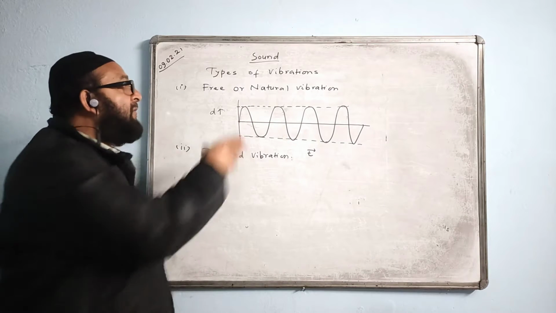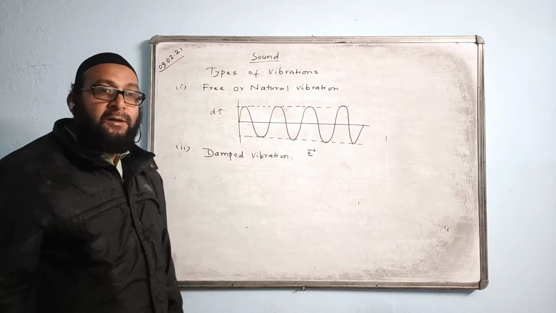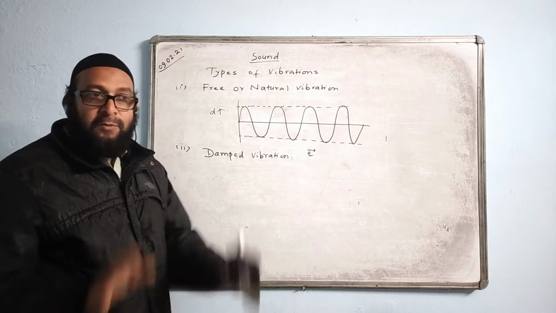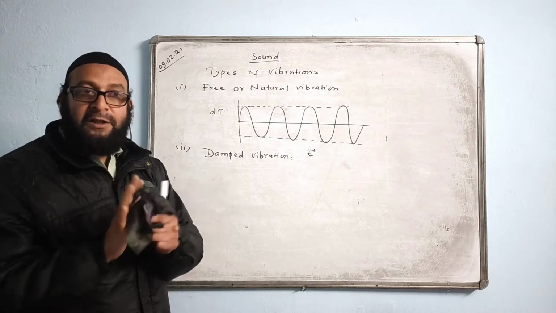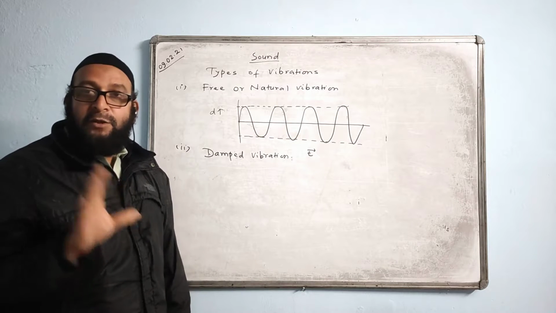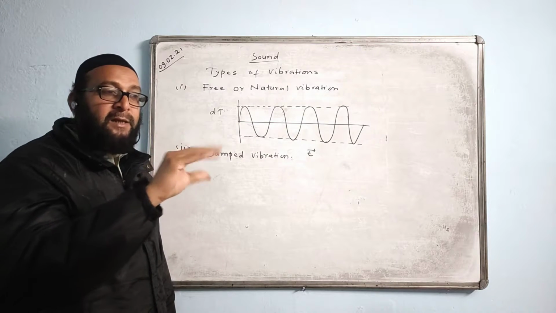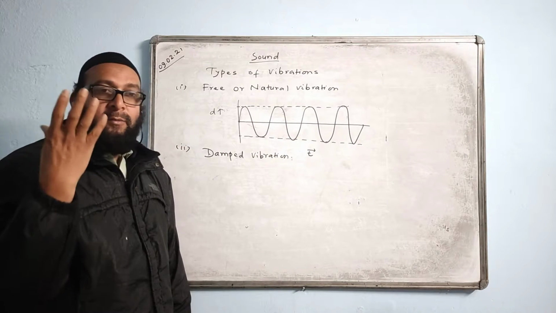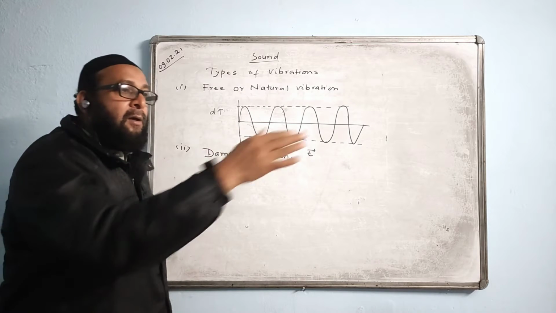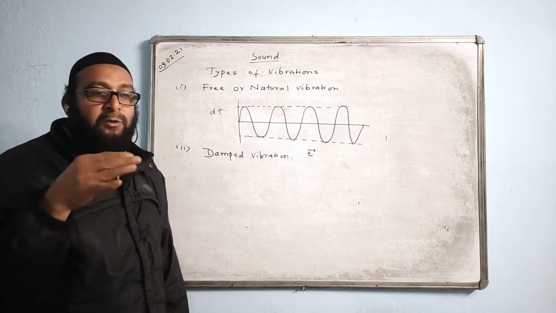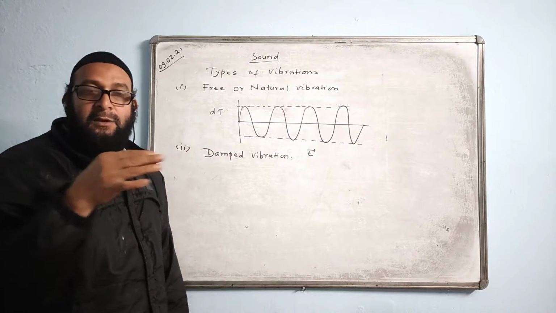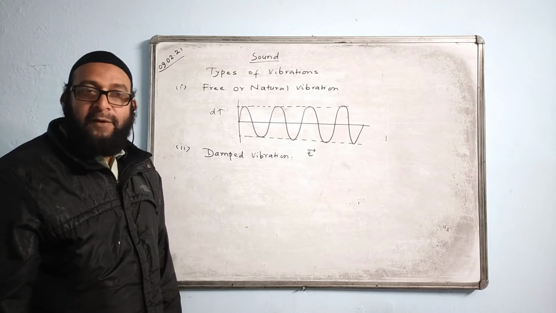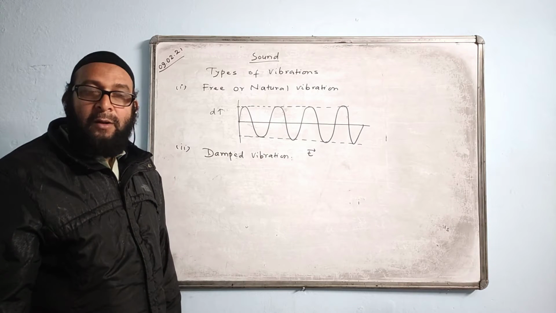What is the example of damped vibration? All those bodies which are vibrating naturally or under free vibrations in a medium will have this kind of vibration, damped vibration. Because the medium will offer friction, and due to friction there will be loss of energy, and the amplitude will keep on decreasing. Amplitude will become less and less. I think it is a matter of common observation. Let us take a pendulum and oscillate it. Every time the amplitude will keep on decreasing. Slowly it will come to rest, and finally it doesn't vibrate at all.